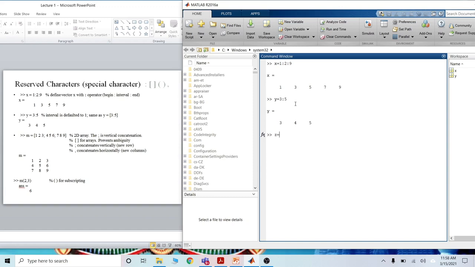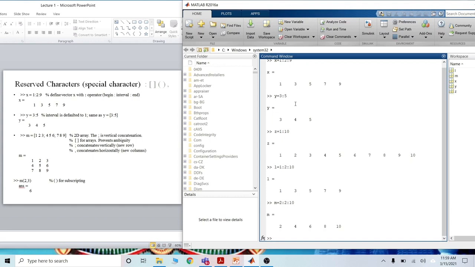Z is equal to 1 colon 10. Output will be 1 2 3 4 5 6 7 8 9 10. L is equal to 1, gapping interval is 2, up to 10. The odd numbers 1 3 5. If you want even numbers saved in M, start at 2, interval is 2, up to 10.